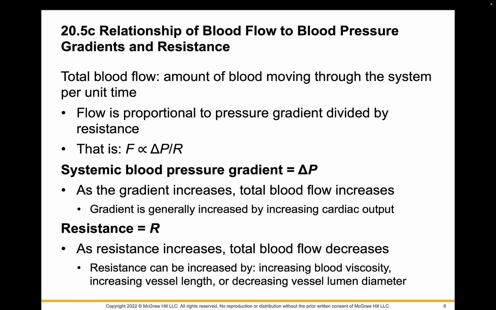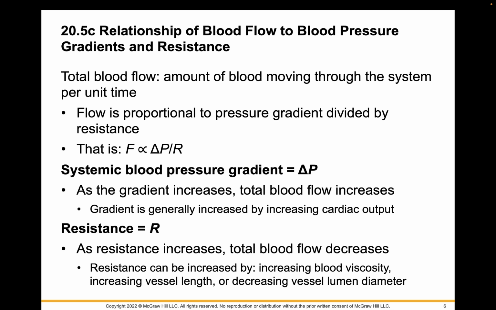So now flow is proportional to delta P, the change in pressure, over resistance. If we look at systemic blood pressure, that is going to be our delta P. As the gradient increases, total blood flow increases. So the gradient is typically going to be increased by an increase in cardiac output.